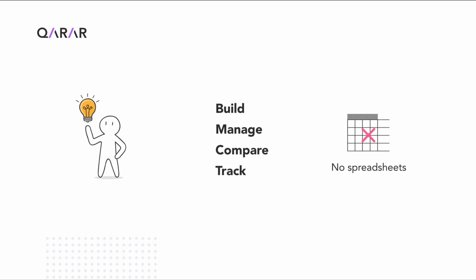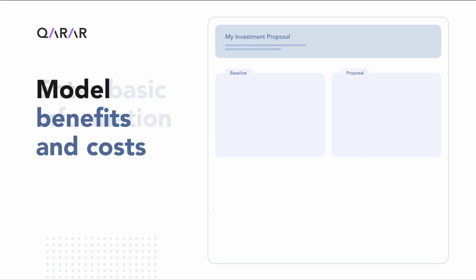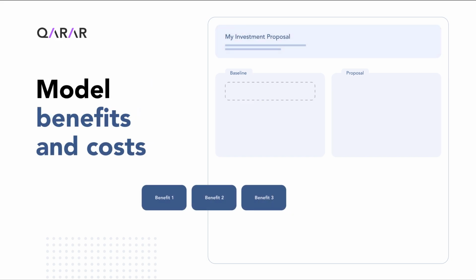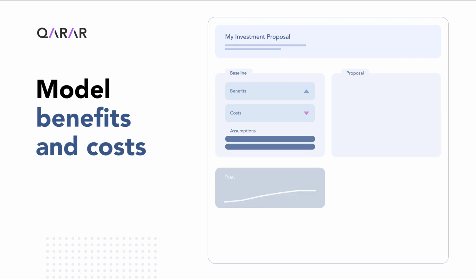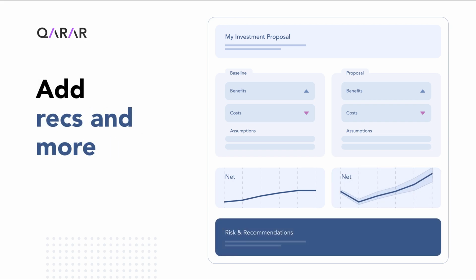No spreadsheets. First, enter some basic information. Next, build out scenarios by modeling benefits and costs. Templates and assumption packs make this simple. Sensitivity analysis gives next-level credibility with just a few clicks. After adding your risks and recommendations, your case is built.